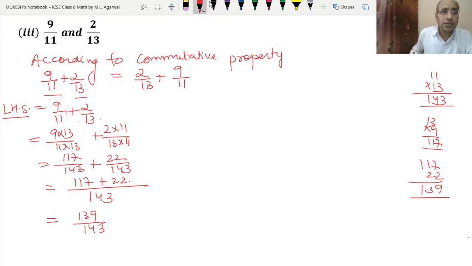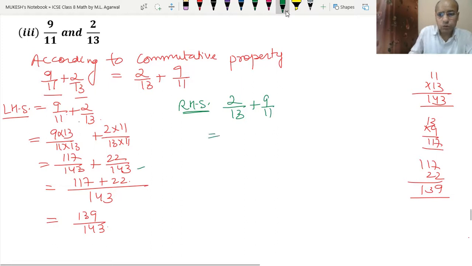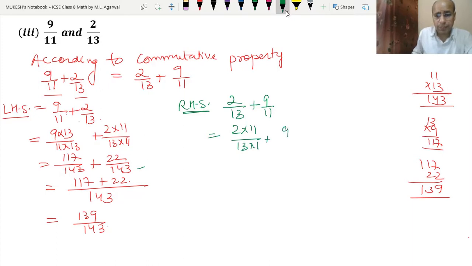Okay. Now let's solve the right hand side. The right hand side is 2 upon 13 plus 9 upon 11. So again the LCM will be 143. So that means 2 upon 13 is multiplied with 11, and 9 upon 11 is multiplied with 13. So this became 22 upon 143 and this became 117 upon 143.